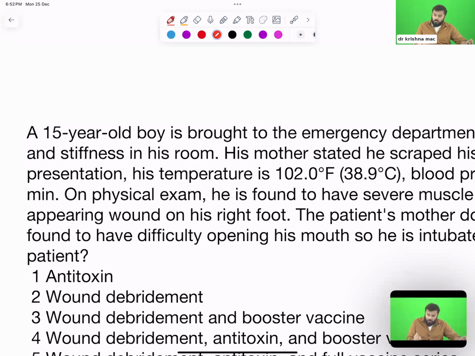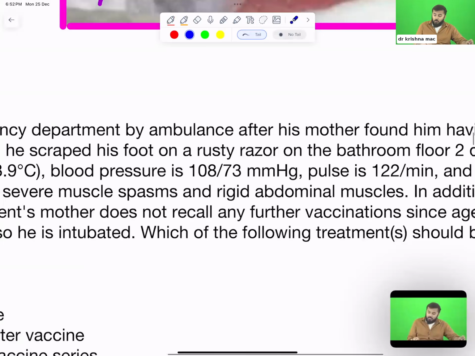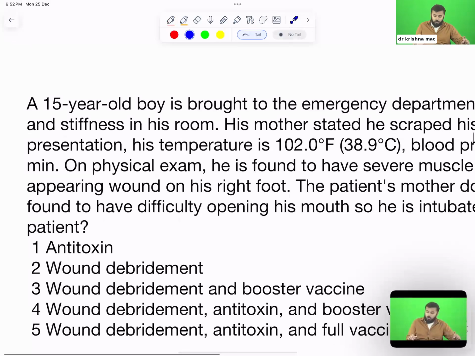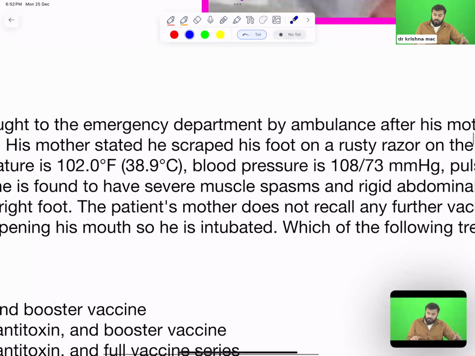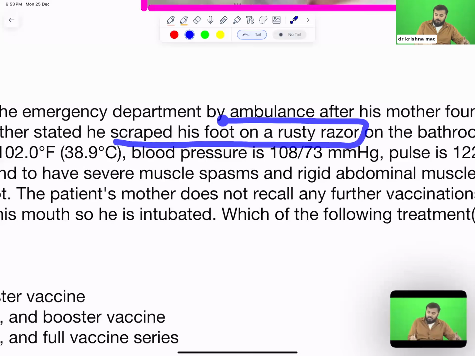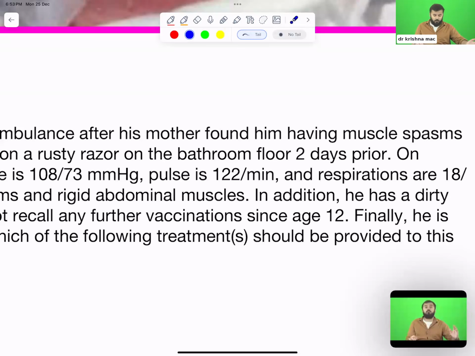A 15-year-old boy is brought to the emergency department by ambulance after his mother found him having muscle spasms. Not only muscle spasms, stiffness also. His mother stated that he scraped his foot on a rusty razor on the bathroom floor 2 days before.